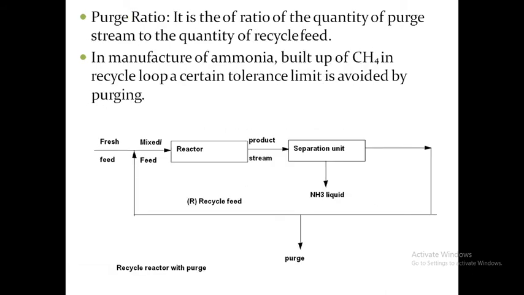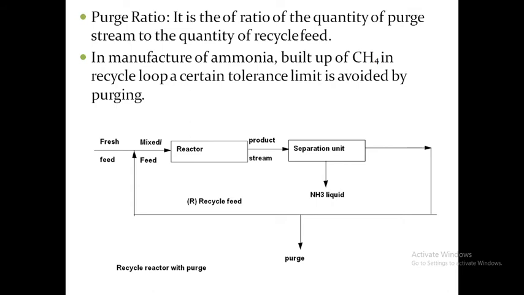Here is another terminology, purging ratio. Purging ratio is the ratio between purge and recycle feed. So purge ratio is equal to P by R, where P is the purge and R is the recycle feed.